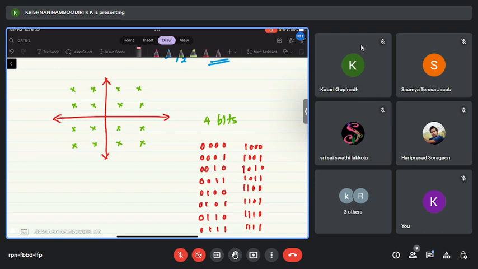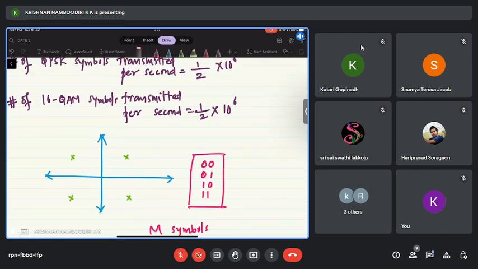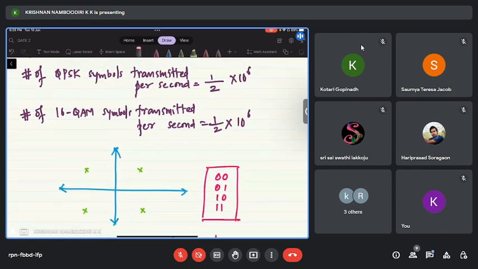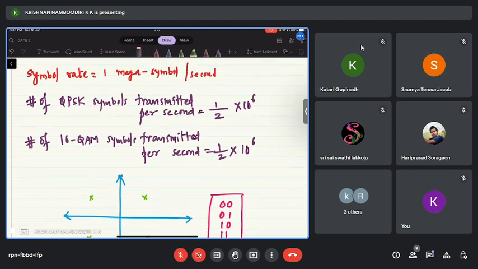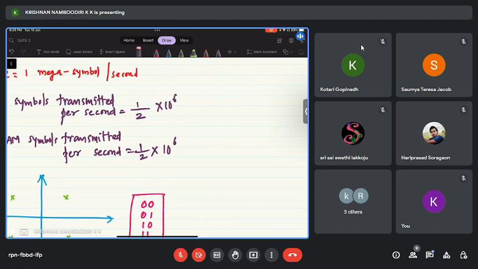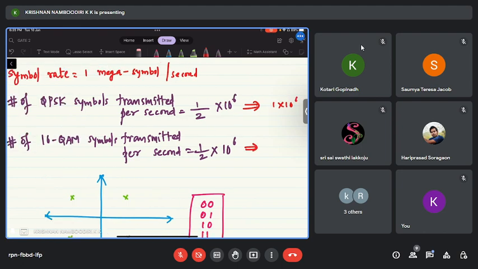So now how many symbols do you have per second? You have half into 10 power 6 QPSK symbols, and each symbol corresponds to 2 bits. So it will correspond to 2 into half, which is equal to 1 into 10 power 6 bits. Correct? Now, in the case of 16 QAM, each symbol corresponds to 4 bits.